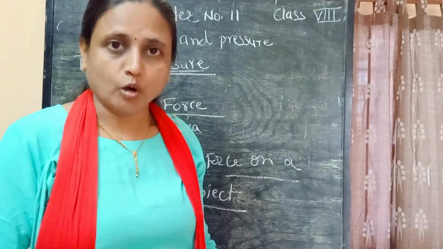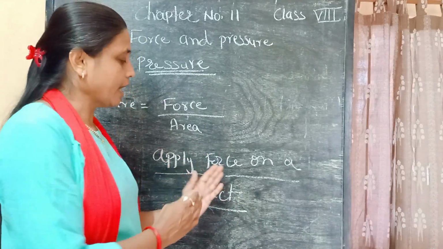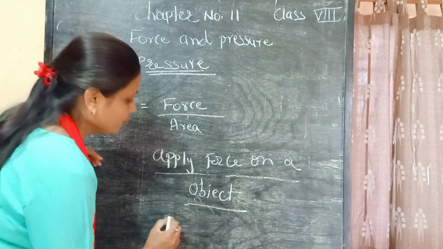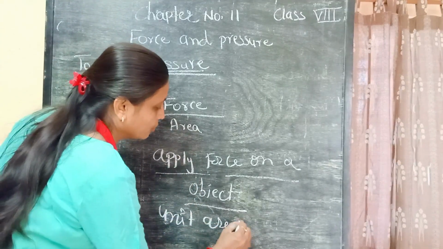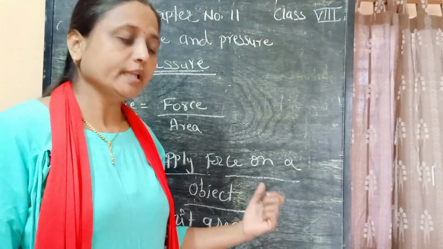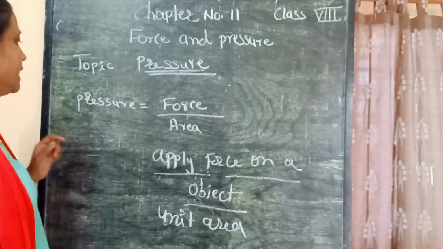So when we apply force, we consider the unit area of that object.